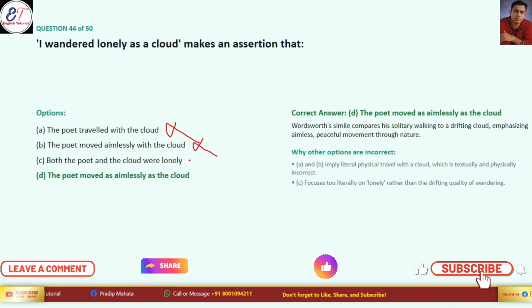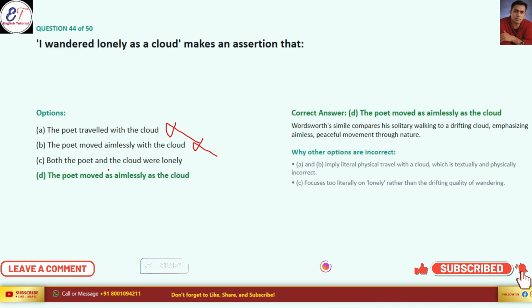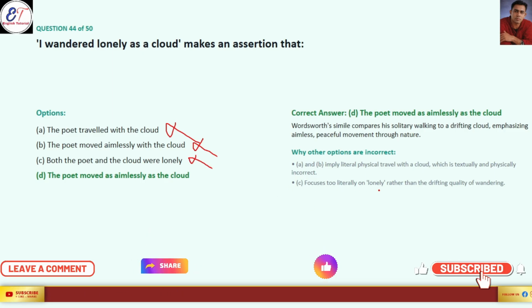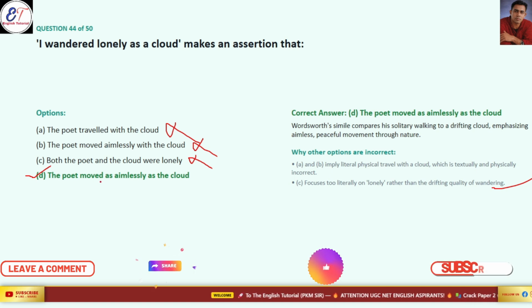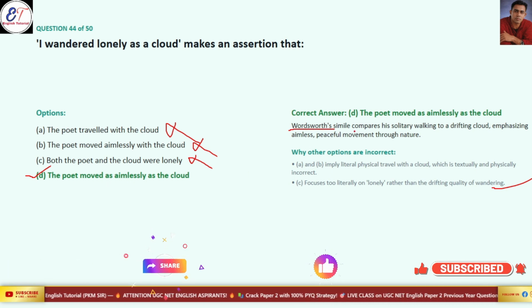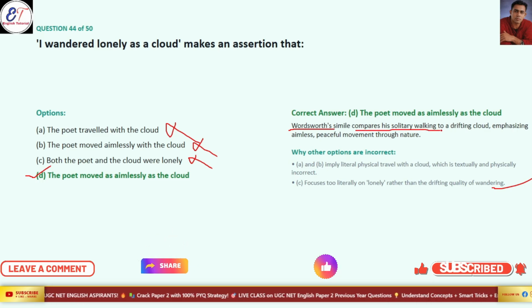Okay, now let's see option C. Both the poet and the cloud were lonely. This is also a wrong statement. Option C focuses on being literally lonely rather than the drifting quality of wandering. So option D is our correct answer: the poet moved as aimlessly as the cloud. Wordsworth's simile compares his solitary walking to a drifting cloud, emphasizing aimless, peaceful movement through nature. So option D is the correct answer.